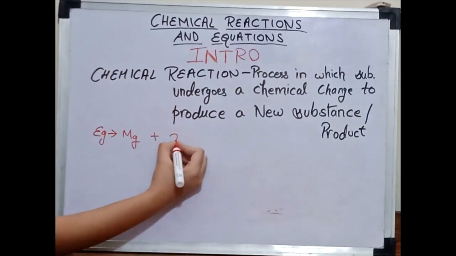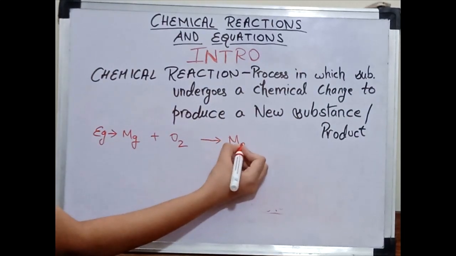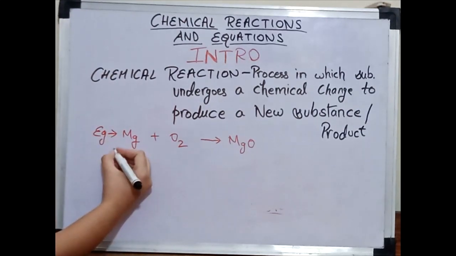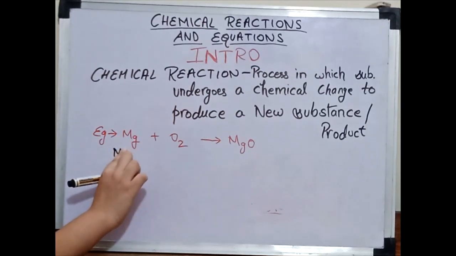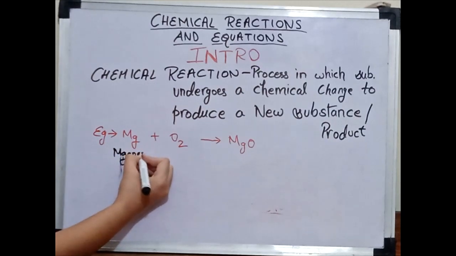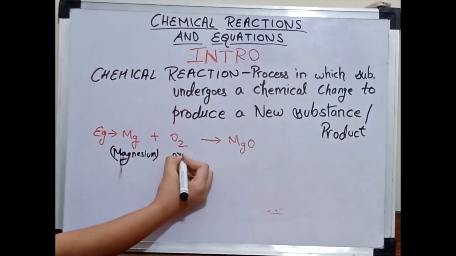Mg plus O2 gives MgO. Now, as you have just started the chapter, let me tell you what we have written. Mg means magnesium, and O2 is oxygen.